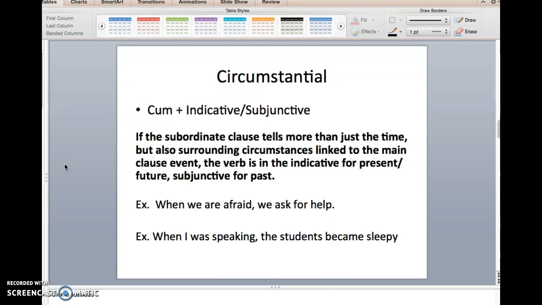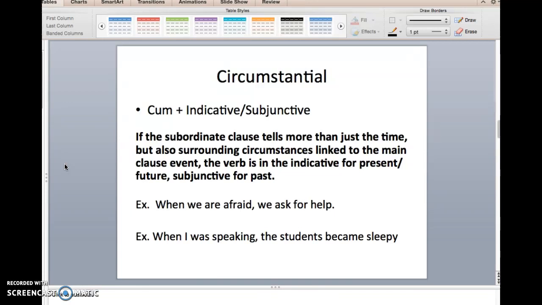So an example is when we are afraid, we ask for help. It's telling us when we ask for help, but it's also giving us a little more of a linkage. I can kind of see a connection between asking for help and being afraid. The next point right there, when I was speaking, the students became sleepy. It's telling you when the students became sleepy, but there's also slightly more of a connection than just purely this happened at the same time as this other action. Okay, does that give you a little bit more of a sense?